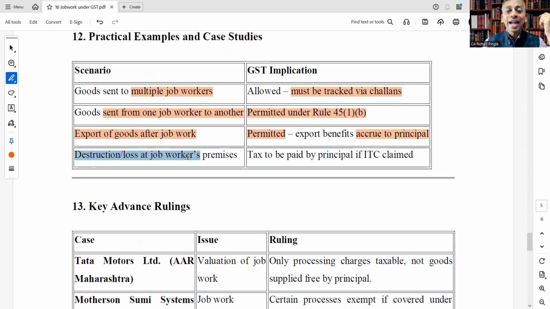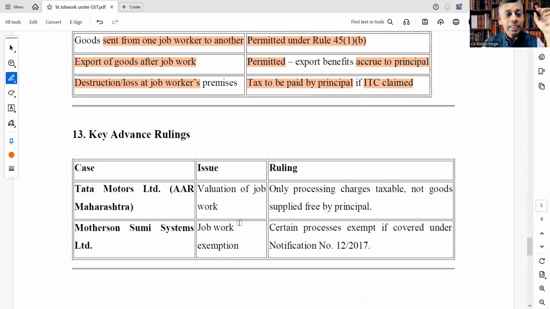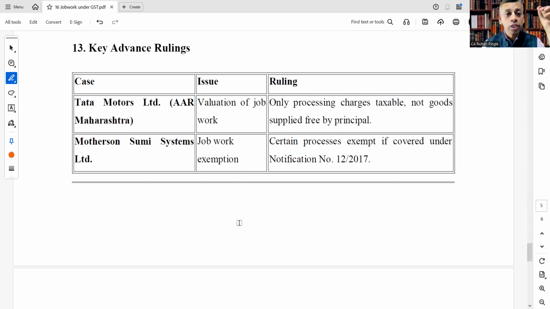Destruction or loss at the job work premises. GST implication: tax is to be paid by the principal if ITC is claimed. If the destruction or loss happens at the job work premises, then tax is to be paid by whom? Still by the principal if ITC is claimed. Let's see a few of the key advanced rulings.